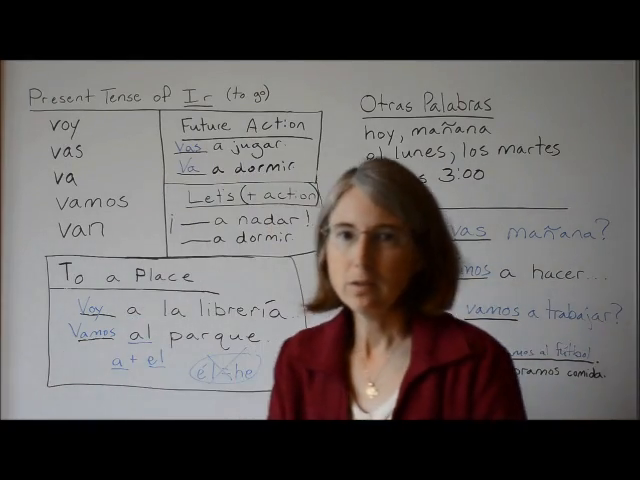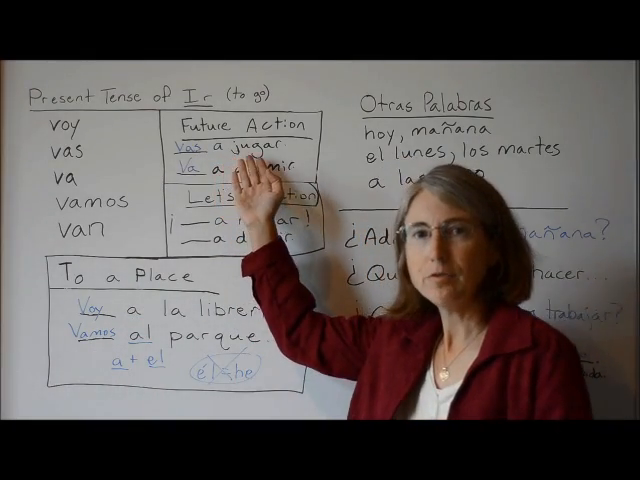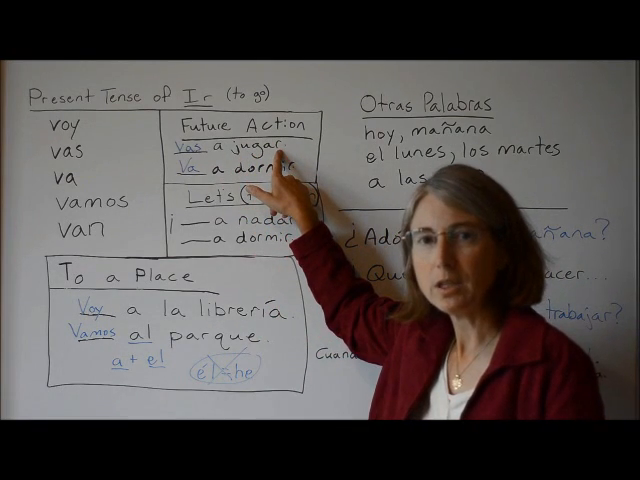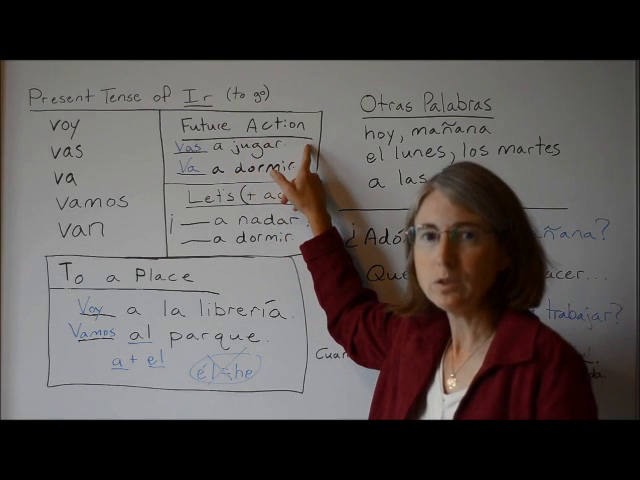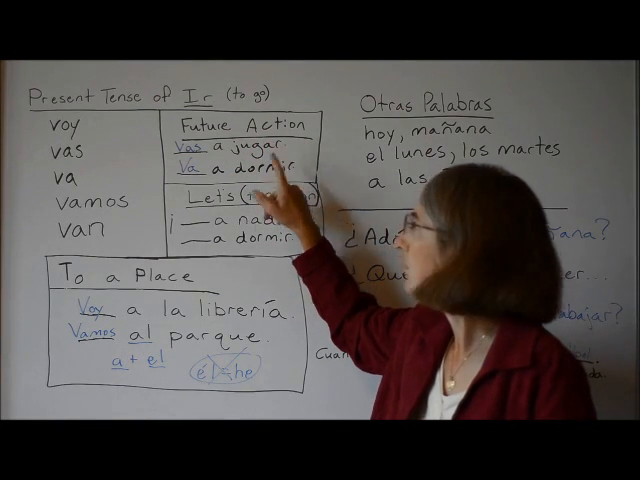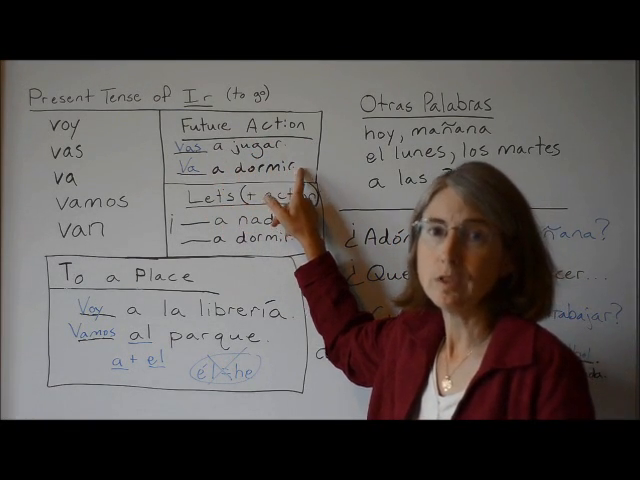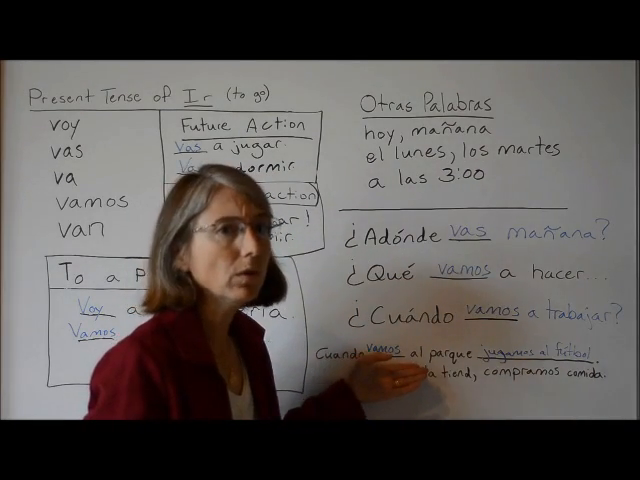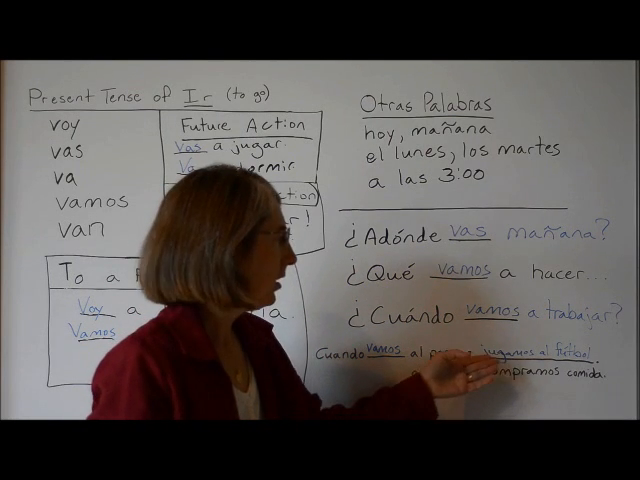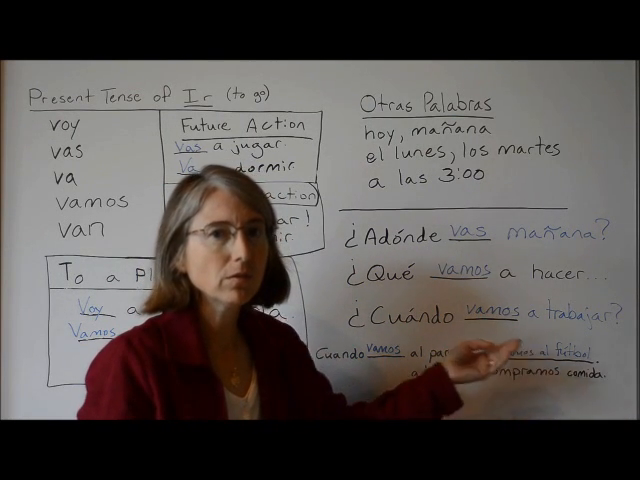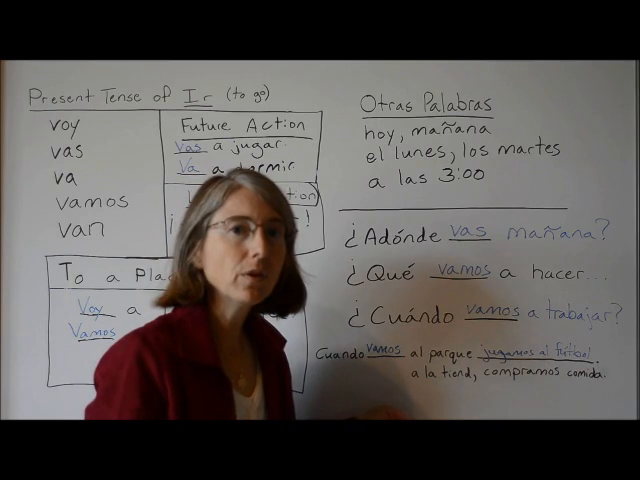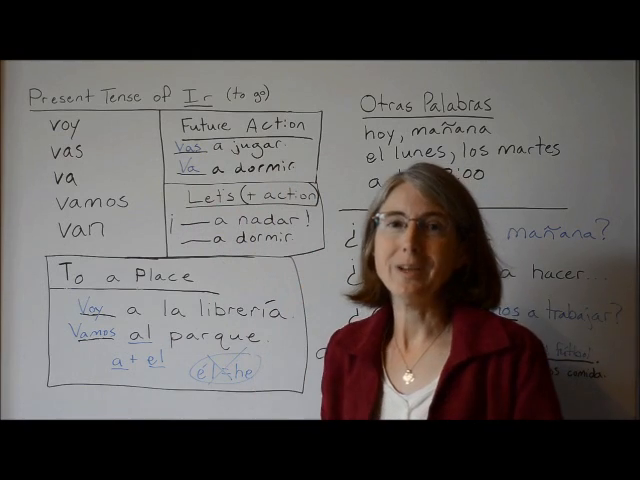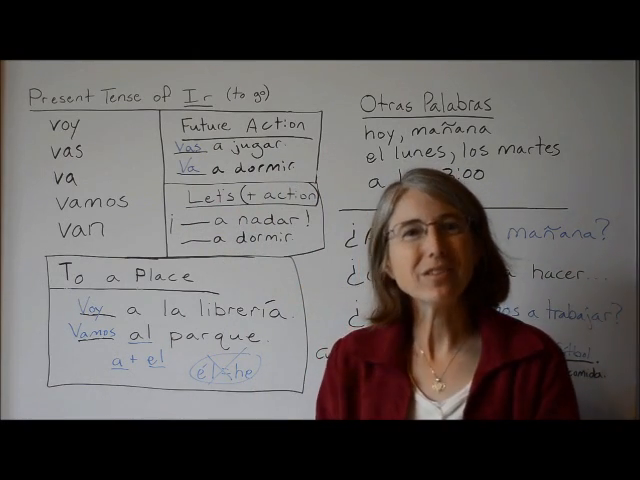When we're talking about a future action here, vas a jugar, the second verb is not conjugated. This is a statement. You're going to play. She's going to sleep. This one is saying, when we go to a place, then we're going to do an action. So when we go to a place, then we're going to do an action. This is just saying, we're going to do an action. Okay, so that's the difference between these two.